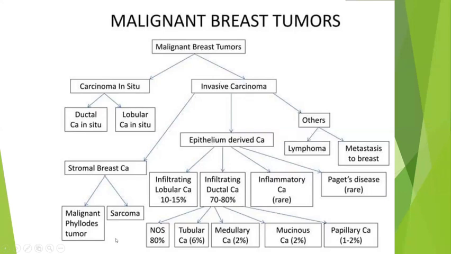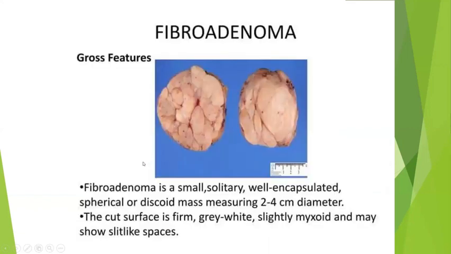Then other variants other than the IDC will be your tubular, medullary, mucinous, and then papillary. So just at least know the whole classification of breast tumors. But among them, we are going to see about fibroadenoma, phyllodes, and then invasive ductal carcinoma. Fibroadenoma, the most important is microscopy only.